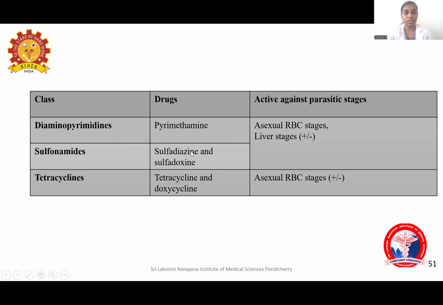Then diaminopyrimidine is pyrimethamine, active against the asexual RBC stage and liver stage plus or minus. It can be active or will not work. Sulfonamides, sulfadiazine and sulfadoxine. Tetracycline and doxycycline. It is active against asexual RBC stages. It can or sometimes even it will not work.